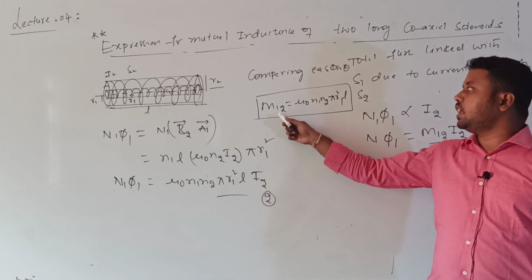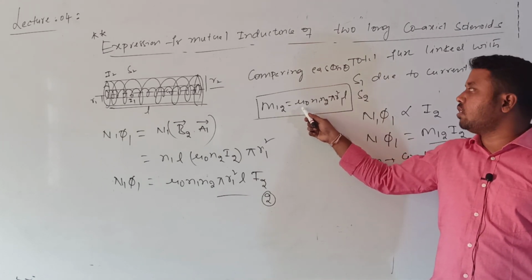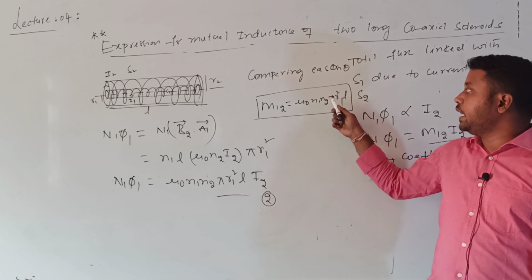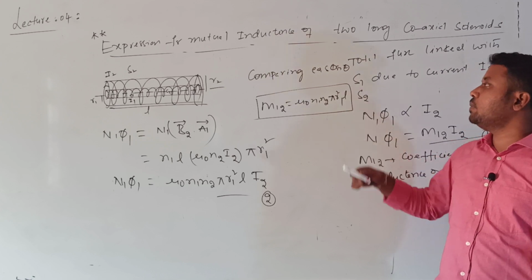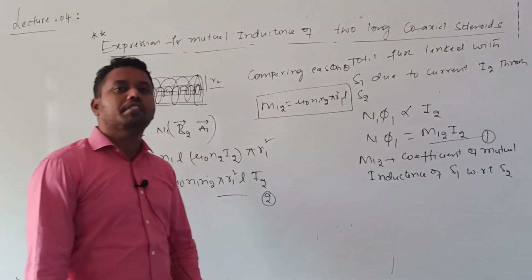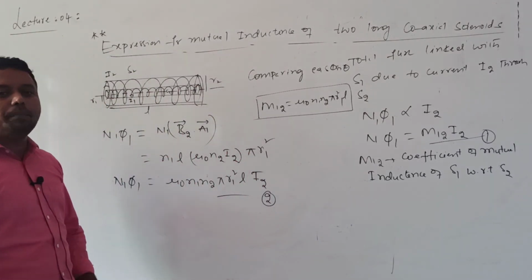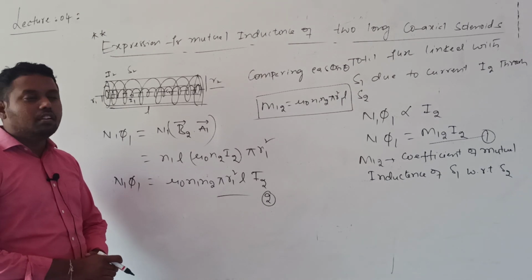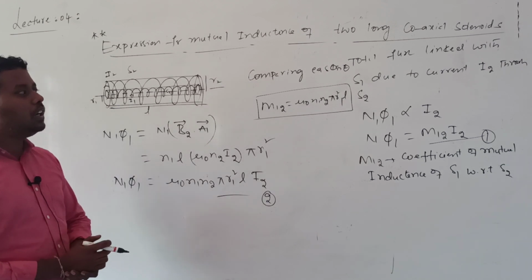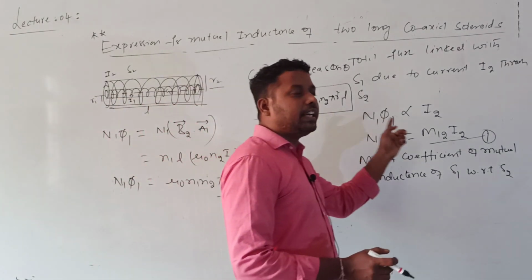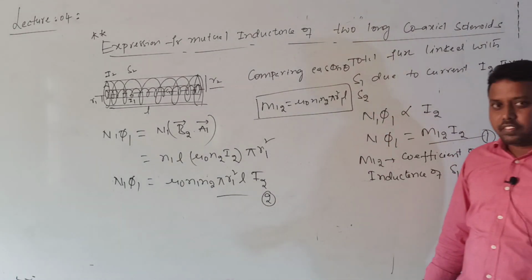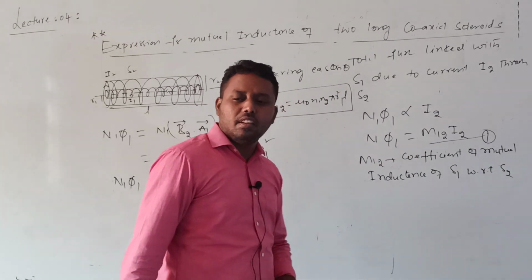So mutual inductance value depends upon the medium between the coils. It depends upon the number of turns per unit length, it depends upon the radius, and it depends upon the length. So mutual inductance of a coil depends upon the geometry of the coils. Now what I calculated is the mutual inductance of which coil? Of coil S1 with respect to S2. Understood?